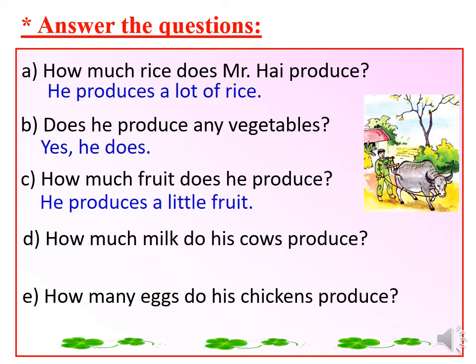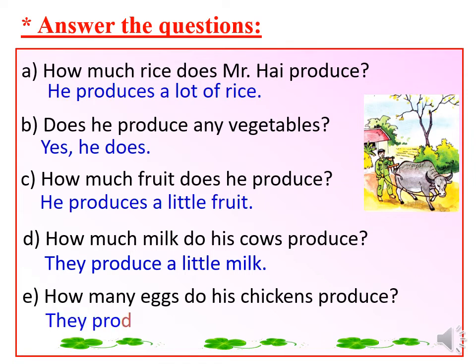You answer, he produces a little fruit. D. How much milk do his cows produce? You answer, they produce a little milk. And question E, how many eggs do his chickens produce? You answer, they produce a lot of eggs.